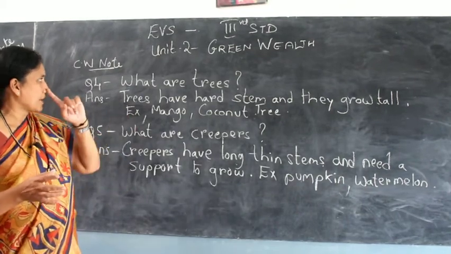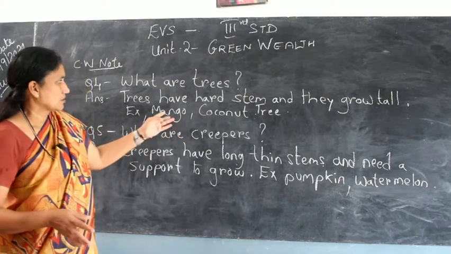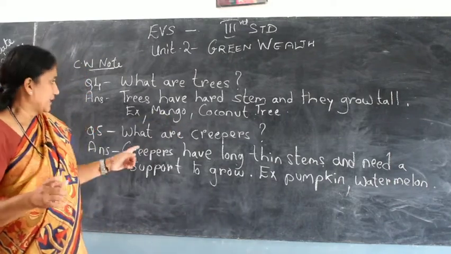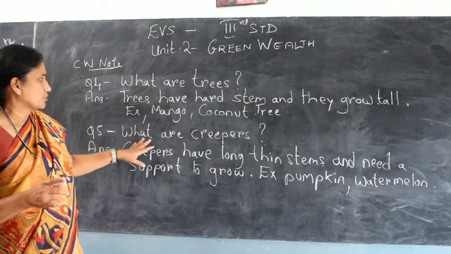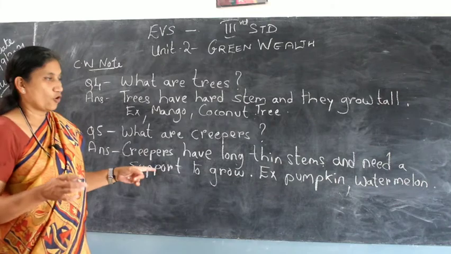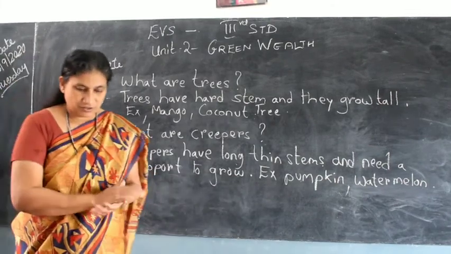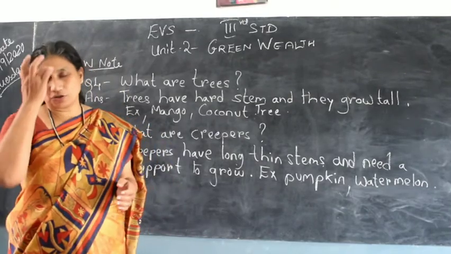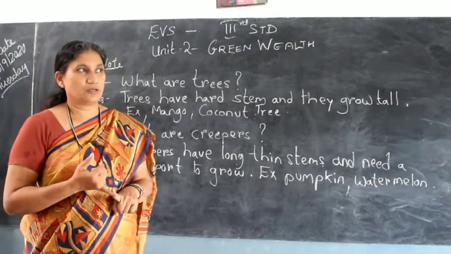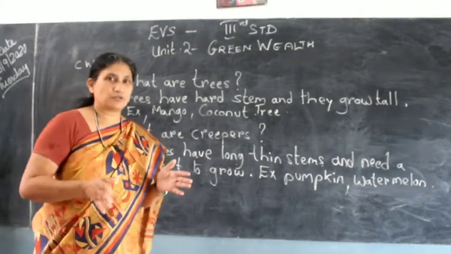So there are two examples of trees. Everybody knows there are many names for trees. I have just given two common examples, mango and coconut tree. Next, after trees, we come to creepers. What are creepers? Creepers, children, have long thin stems and they need a support to grow. Have you seen a bitter gourd creeper? You have seen a bitter gourd creeper, you have seen a pumpkin creeper. They cannot stand on their own.